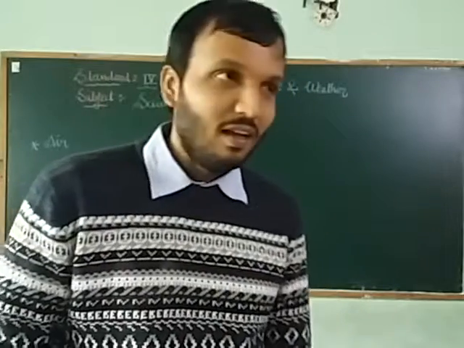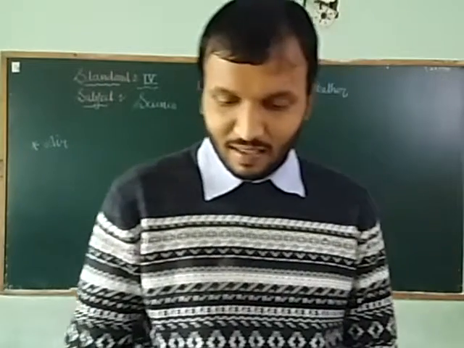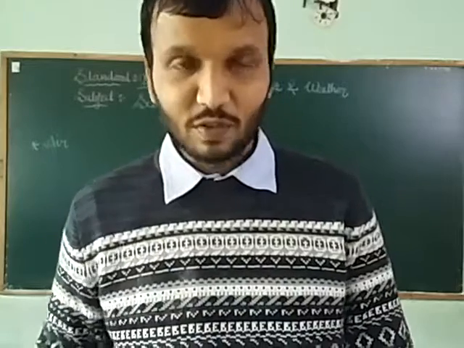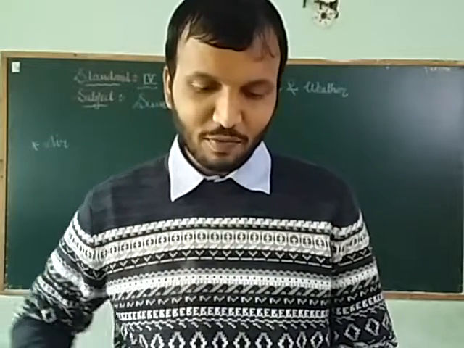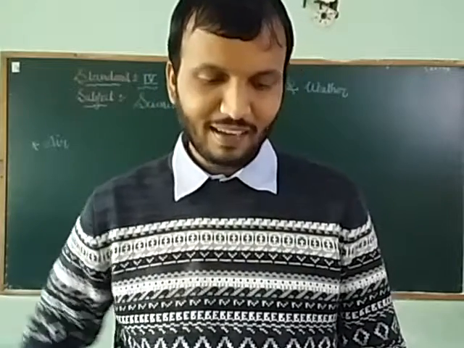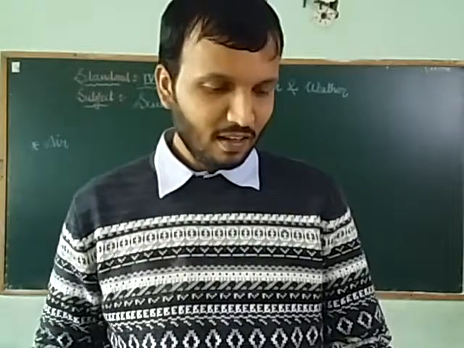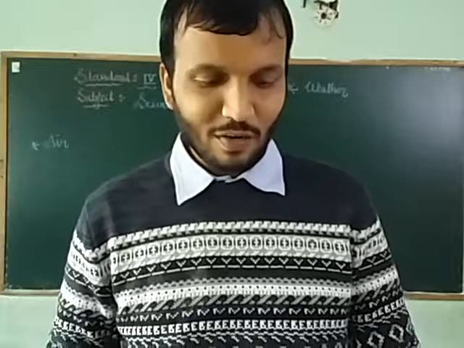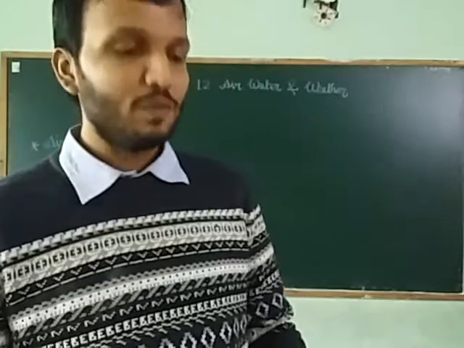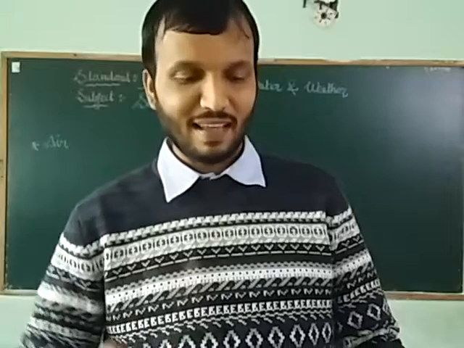Air. As you already know, without air we cannot live, right? Air is a mixture of gases. It contains nitrogen, oxygen, carbon dioxide, water vapor and dust particles. Then a blanket of air around the earth is called atmosphere. What do you mean by atmosphere? Atmosphere means a blanket of air around the earth.